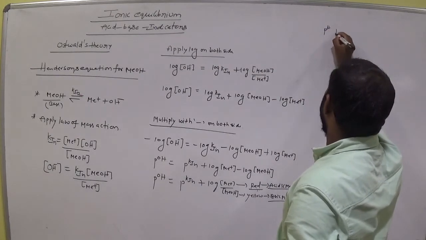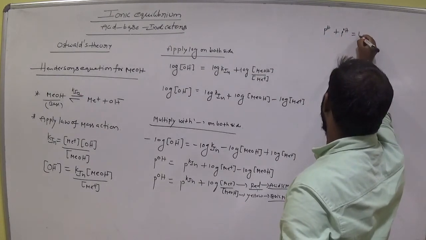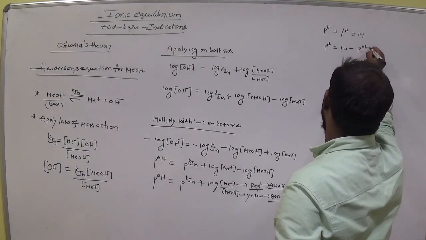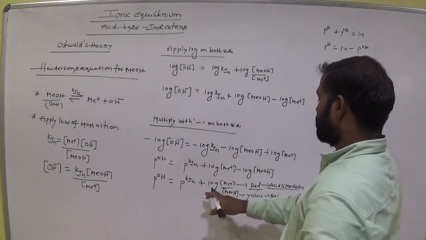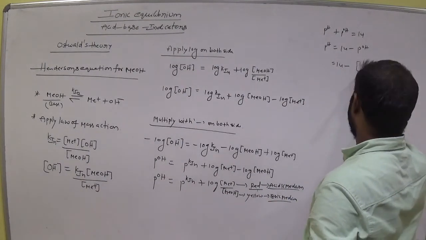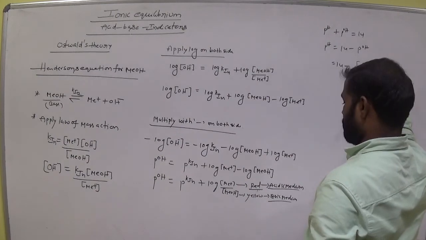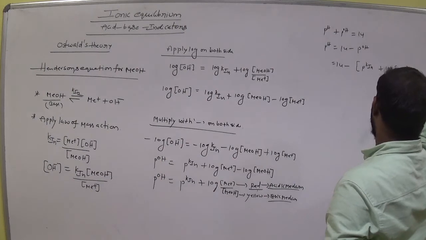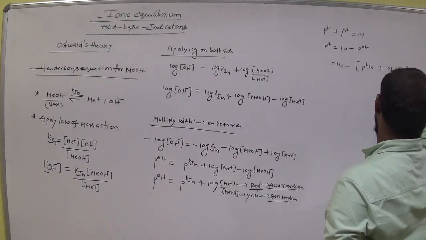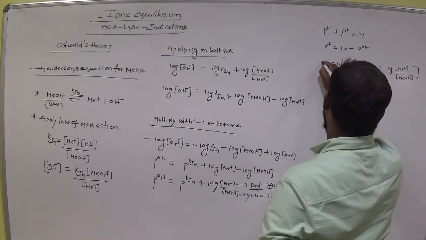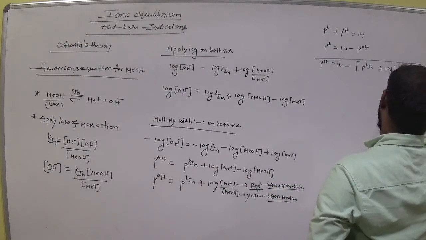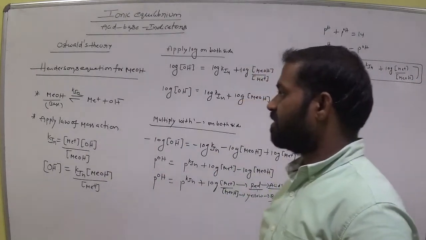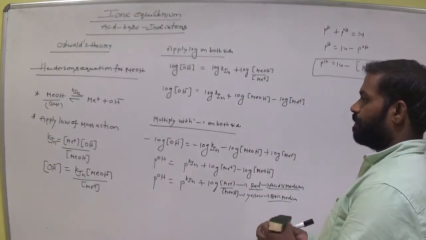We know that pH plus pOH equals how much? 14. From this, pH equals 14 minus pOH. What is the value of pOH? Here it is pKin plus log [Me+] by [MeOH]. That's enough. This is for a basic indicator. Clear?